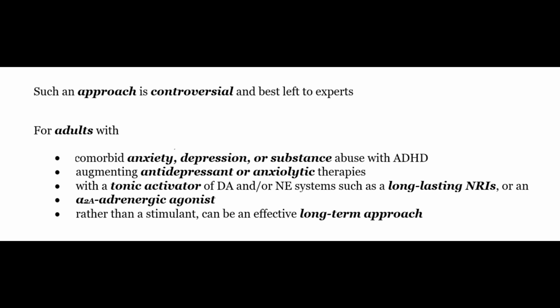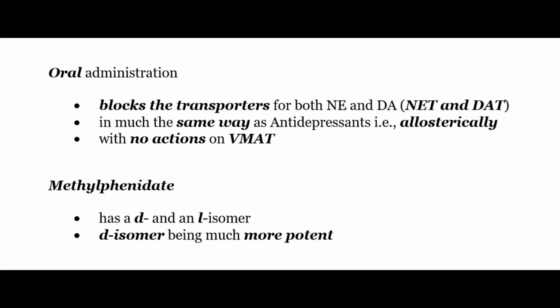For adults with comorbid anxiety, depression or substance abuse, augmenting antidepressants or anxiolytic therapies with a tonic activator of DA or any system such as a long-acting NRI or alpha-2 adrenergic agonist rather than a stimulant can be an effective long-term approach. Methylphenidate. Oral administration blocks the transporters for both NE and DA, much the same way as antidepressants, that is allosterically, with no action on VMAT. It has a D and L isomer, the D isomer being much more potent.